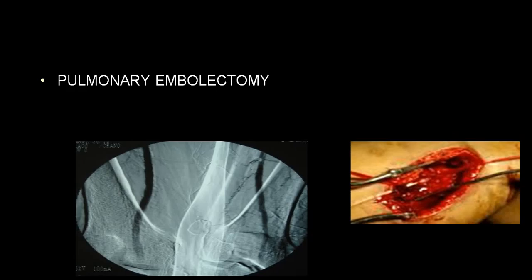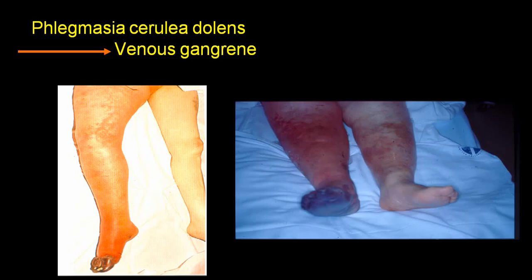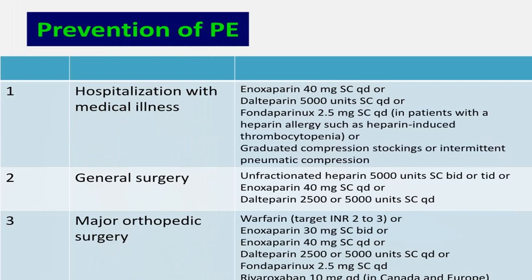If there is a massive embolus in the pulmonary artery and the person is in cardiogenic shock, that embolus should be removed. We call it a pulmonary embolectomy. If you remove a big clot from the pulmonary artery, the word endarterectomy is also used. You can have a complication secondary to deep vein thrombosis which we call phlegmasia cerulea dolens, that is venous gangrene, and then you require treatment for the deep vein thrombosis.